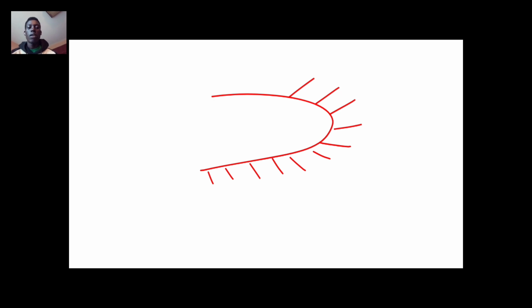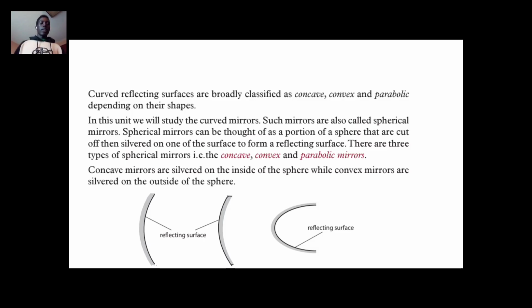Parabolic mirrors are special. They are of this form. A parabolic mirror is like cutting a section of part of a cone. It is only silvered inside, but the outside is not silvered. The inner part is silvered. They are like concave mirrors, but due to the shape of the parabolic mirror, they become different from concave mirrors. That is how the three curved mirrors are formed.